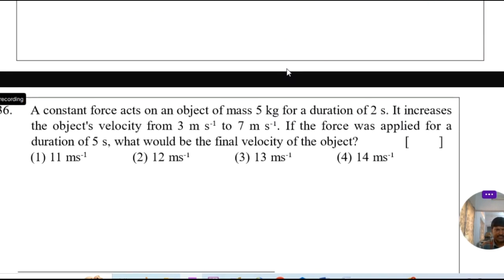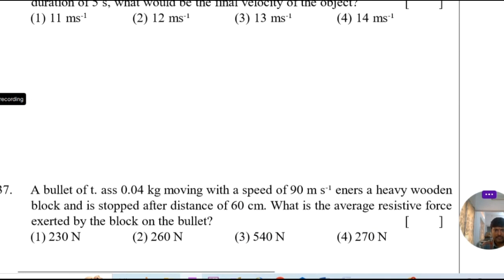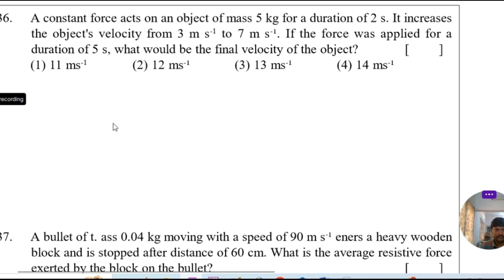Let's go to 36th question. A constant force acts on an object of mass 5 kg for a duration of 2 seconds.